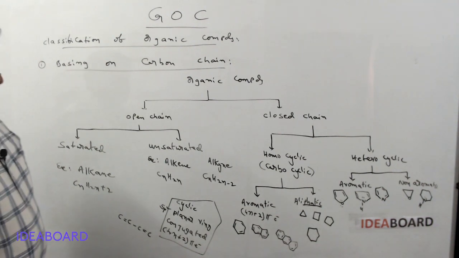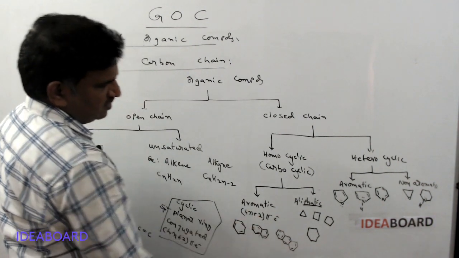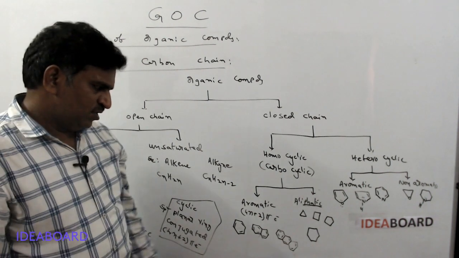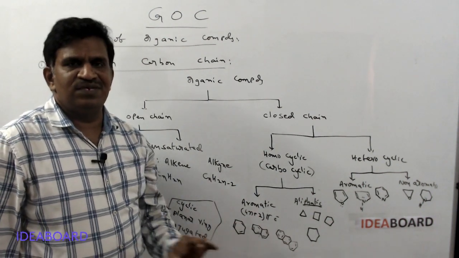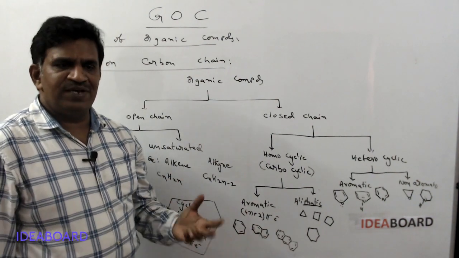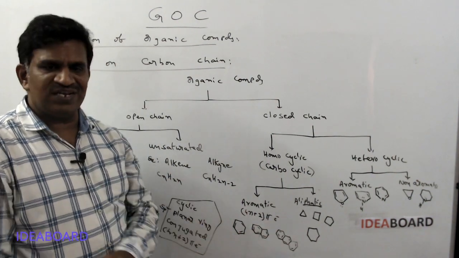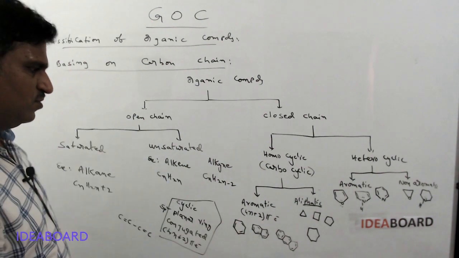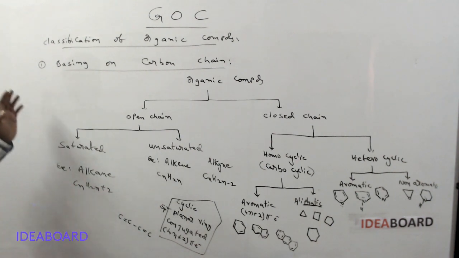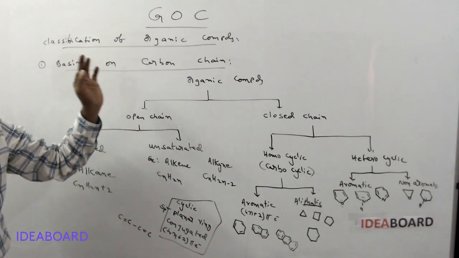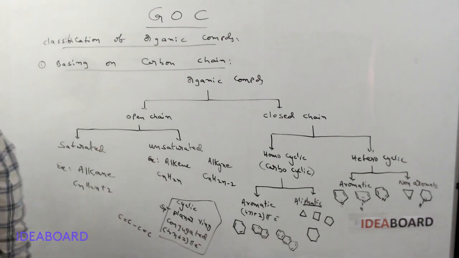And in these aromatic compounds again we can say benzenoid and non-benzenoid aromatic compounds. Benzenoid compounds contain a benzene ring. Compounds without a benzene ring, like tropolone, azulene, that type of compounds are called non-benzenoid aromatic compounds. So this is one type of classification based on the carbon skeleton.